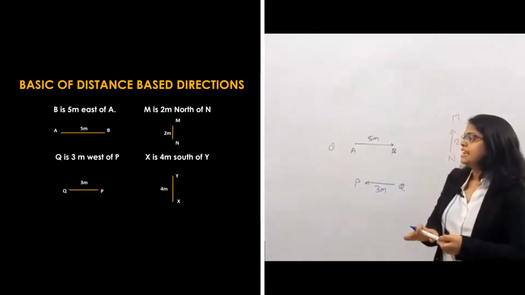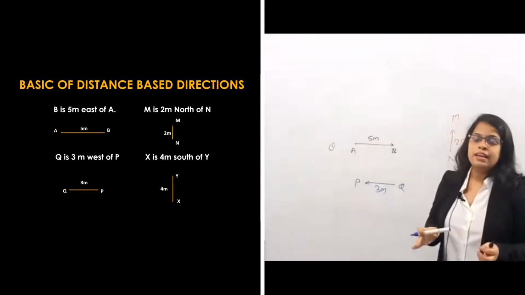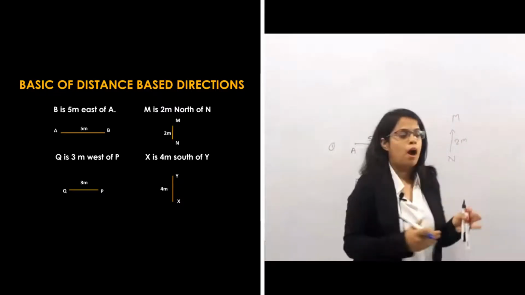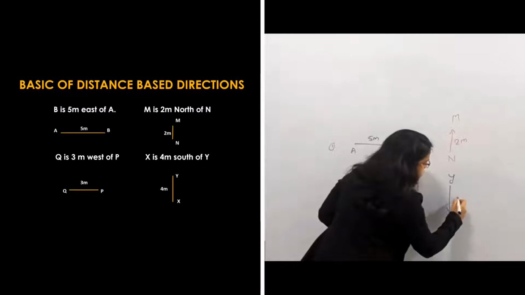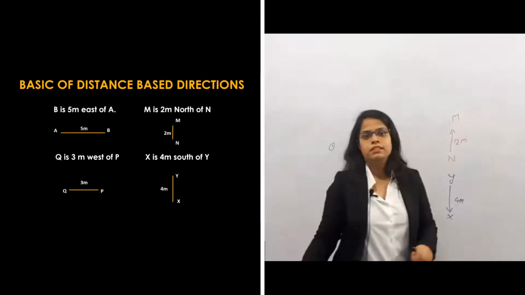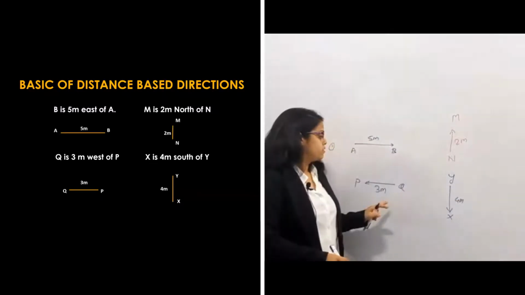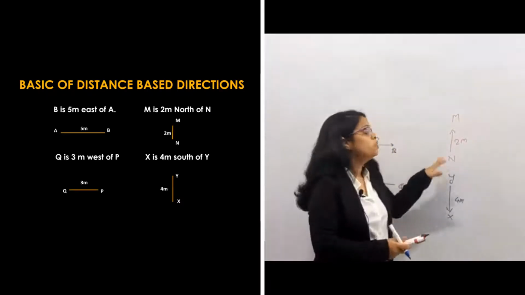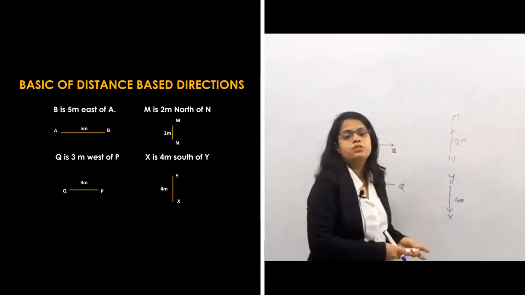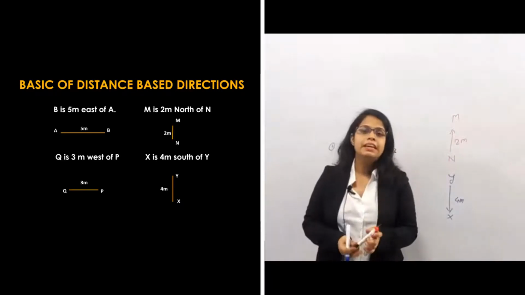And in last, X is 4 meters south of Y. X is to the south of Y. That means if this is Y, then south of Y there is an X which is at a 4 meter distance. This type of statements you can see in the questions and it will help you. That's why I am taking this statement so that your directions will be clear.